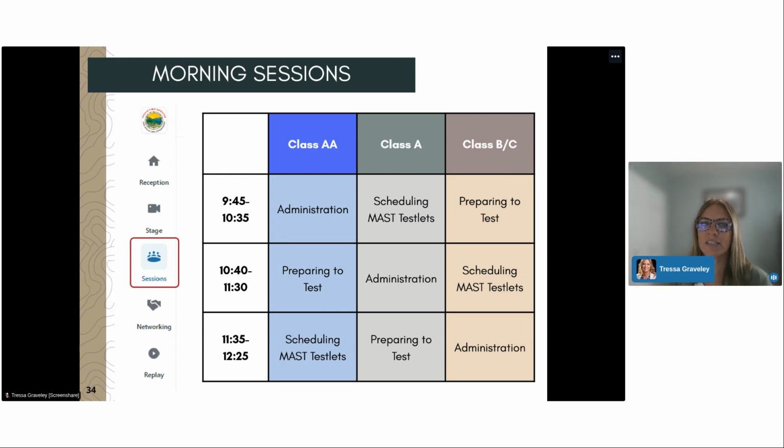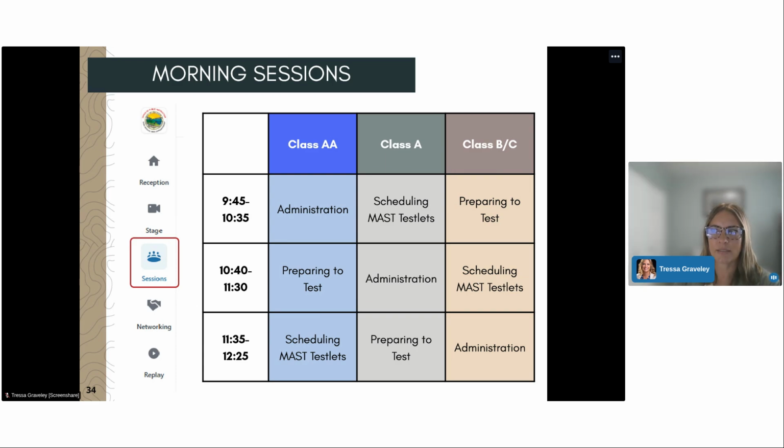If you're not able to attend that session, take a look at the MAST portal. The MAST portal is a really good link to bookmark. It's like the landing page of all MAST related resources. There's a section called scheduler tool, and under that section there's a scheduling guide, an FAQ document for test coordinators. There's a little worksheet in there that you can give your educators along with the testing blueprints.